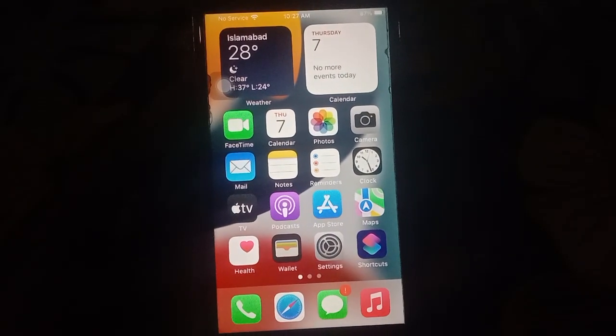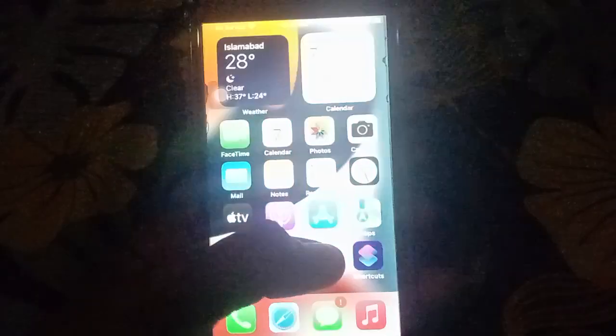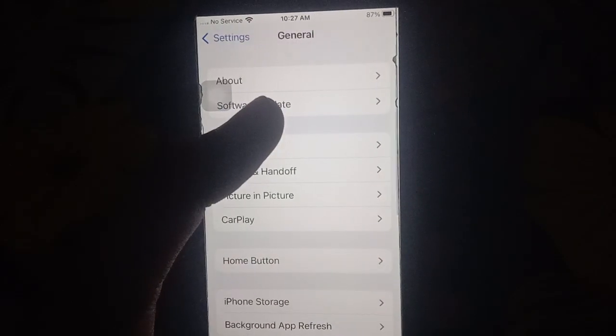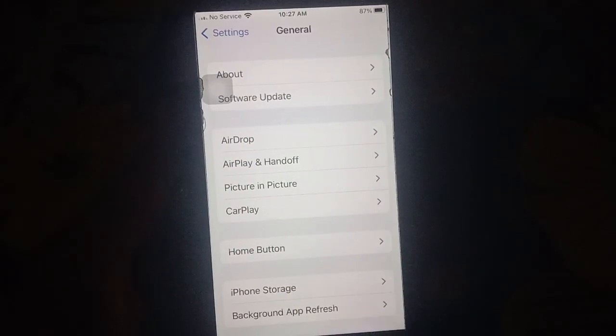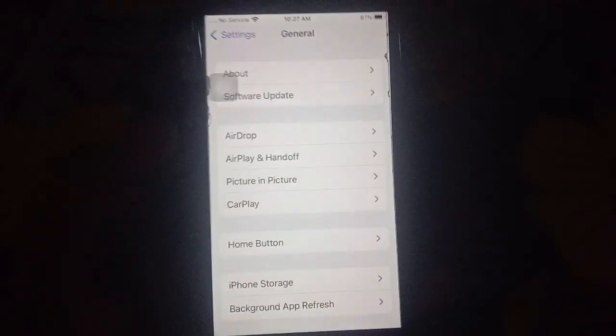If the first solution is not working, the second solution is to update your iOS. Open Settings and then click on General. You have Software Update. You must check whether an update is available, and it will be installed on your iPhone.